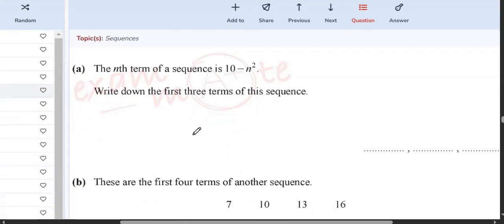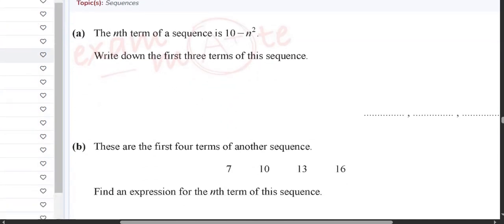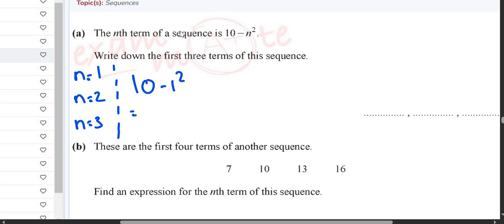Moving on to the next sequence, when the question says write down the first three terms, for the first term in place of n you will write 1, for the second in place of n you will write 2, and for the third in place of n you will write 3. So this will become 10 minus 1 squared. So 10 minus 1 is 9. So the first term is going to be 9.